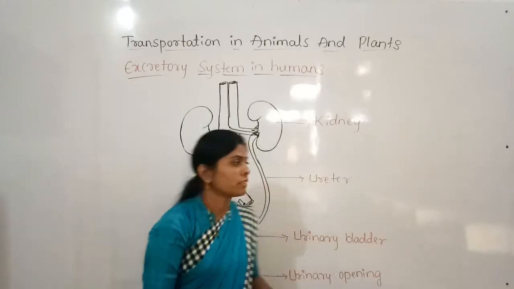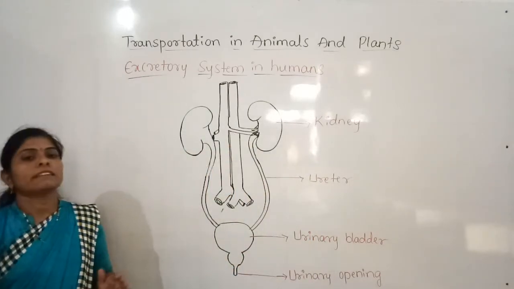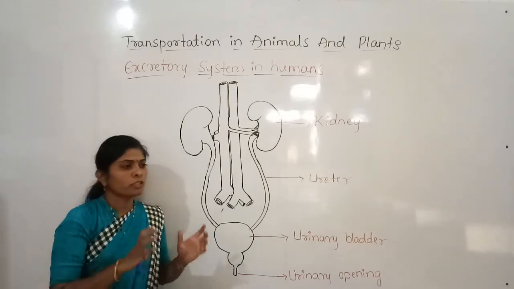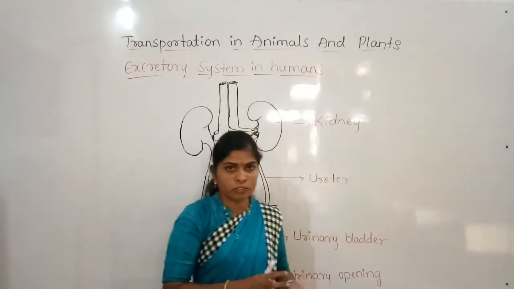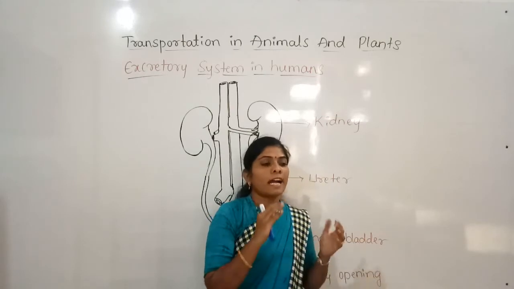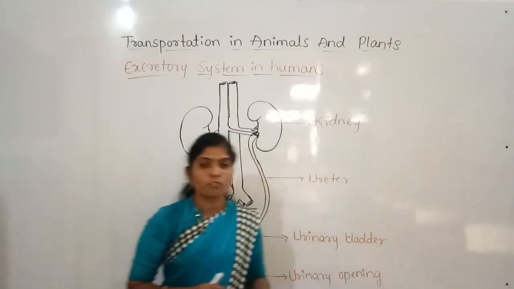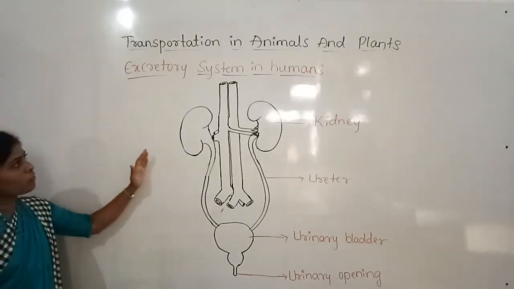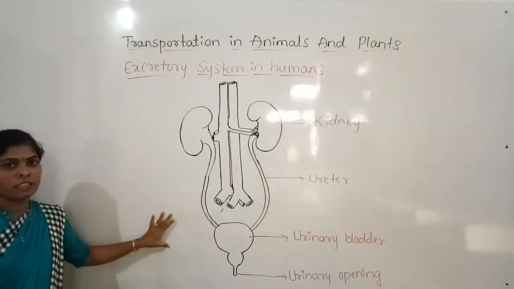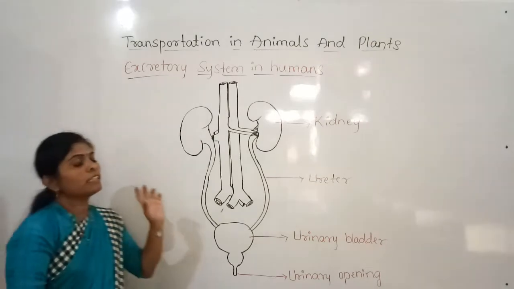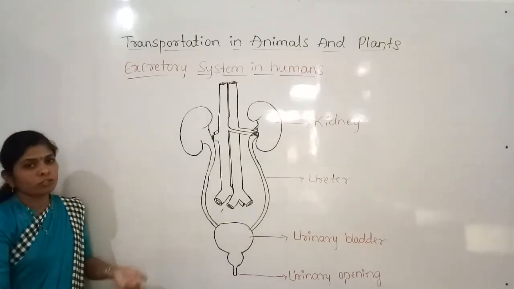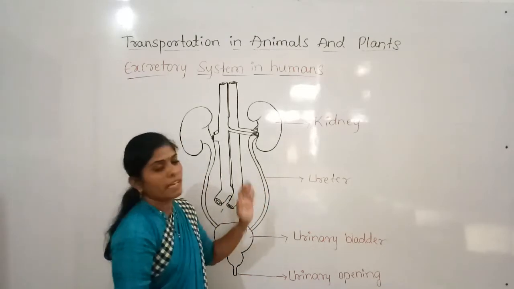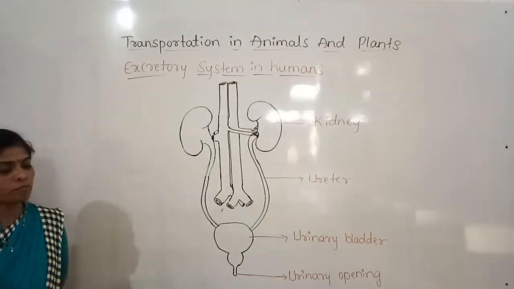Excretion means the getting rid of waste by organisms. If any wastes are produced in the body, they have to be ejected. Getting rid of those wastes from the body is called excretion, and the liquid waste produced in our body is removed by this excretory system.